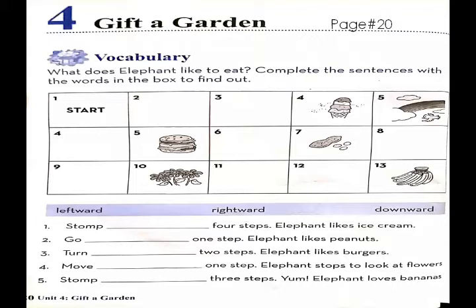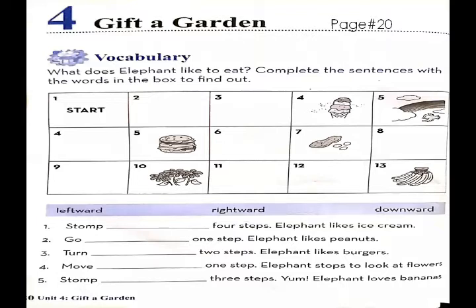Open page number 20 of your workbook. Vocabulary: What does elephant like to eat? Complete the sentences with the words in the box to find out. You all know very well that yesterday we have done suffixes.